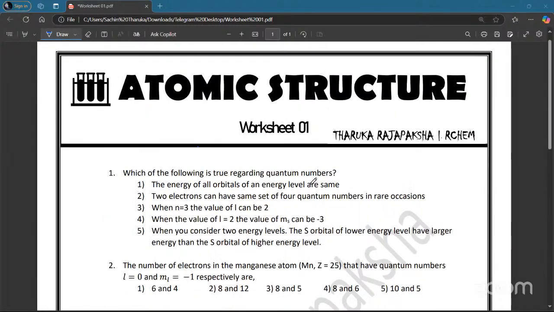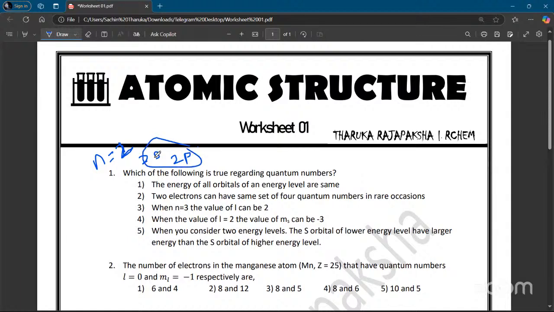First question: which of the following is true regarding quantum numbers? The first statement: the energy of all orbitals of an energy level are the same. Now let's take n equal 2. In that you have 2s and 2p.